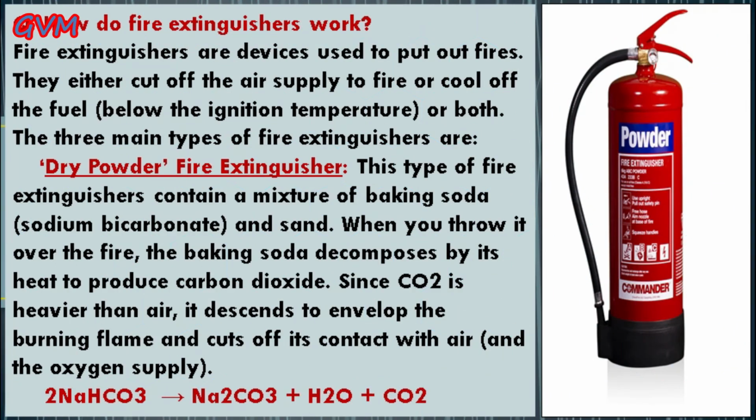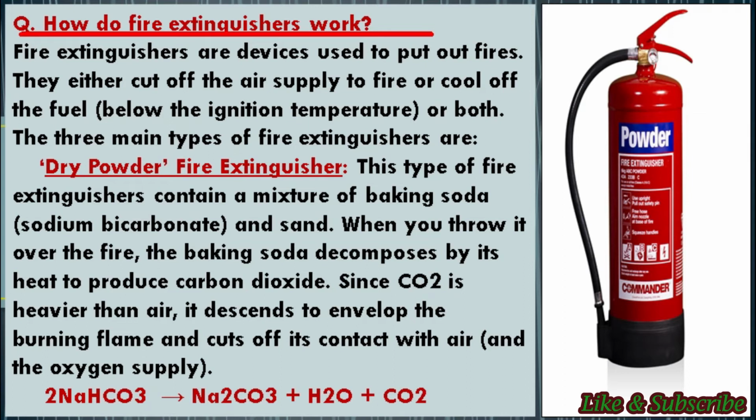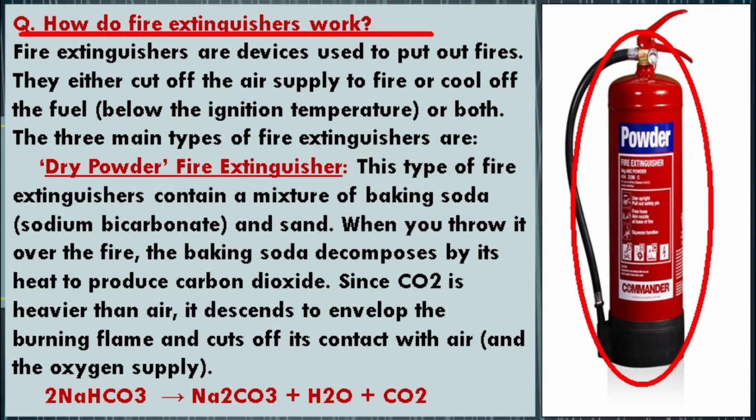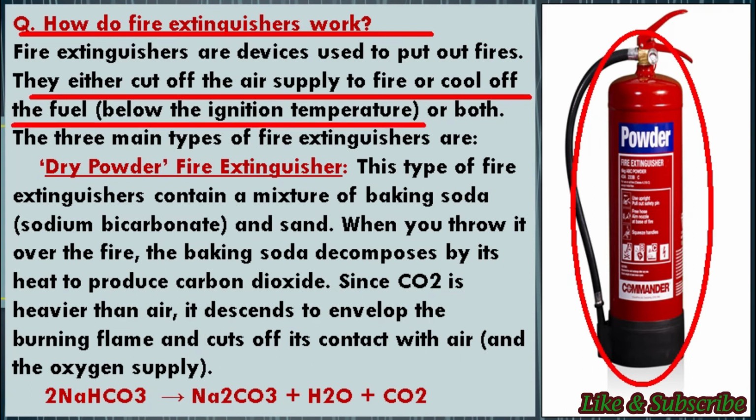Now students, as you can see, here is a question: how do fire extinguishers work? Students, before moving on to the working of a fire extinguisher, first of all, it is necessary for all of you to know what a fire extinguisher is. A fire extinguisher is a device which can be used to control fire. It can help to put out the fire and stop it from burning, and it may either cut off the air supply to the fire or cool the fuel below its ignition temperature.